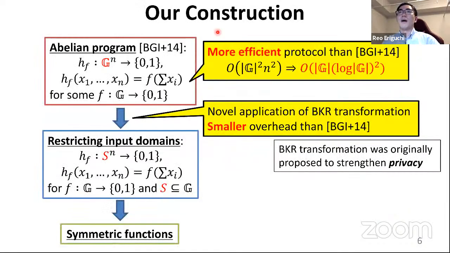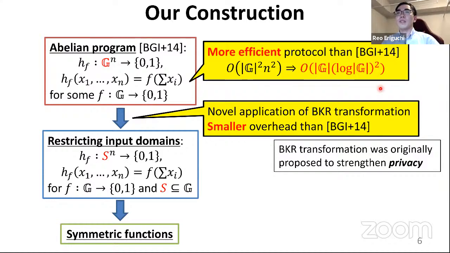Here we show a very high-level idea of our construction. Following the previous work, we consider a generalized notion of symmetric functions called an abelian program. It takes as input n group elements from an abelian group G, and it computes some function f on the sum of n inputs. Our first contribution is proposing a more efficient NIMPC protocol for abelian programs than the previous one.